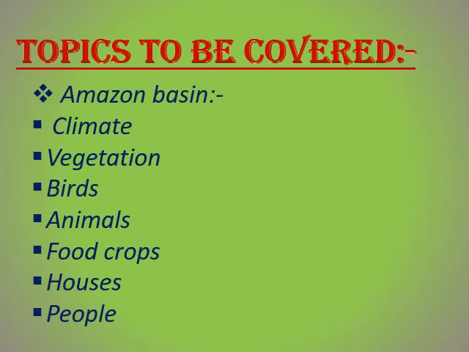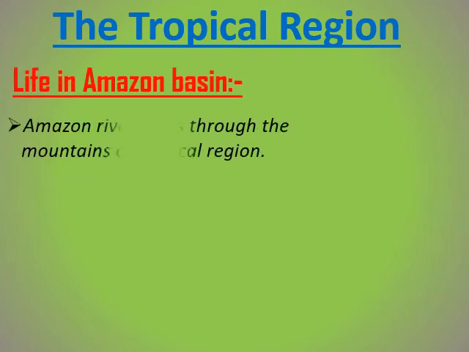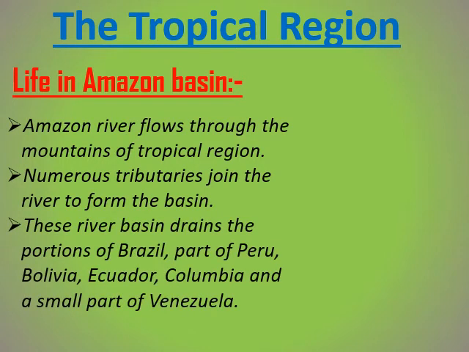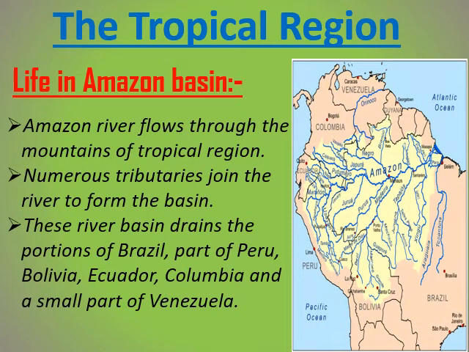So we are going to learn about the climate, the vegetation, the birds found over here, the animals found over here, the food crops, their houses and their people. So first let us start with the tropical region. The Amazon river flows through the mountains of this tropical region. Apart from that, there are numerous tributaries that join this river to form the basin. And this river basin drains the portion of Brazil, part of Peru, Bolivia, Ecuador, Colombia and some part of Venezuela.